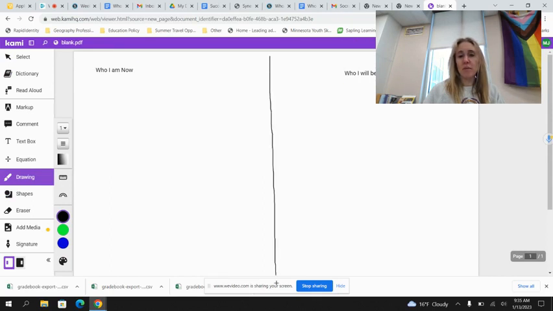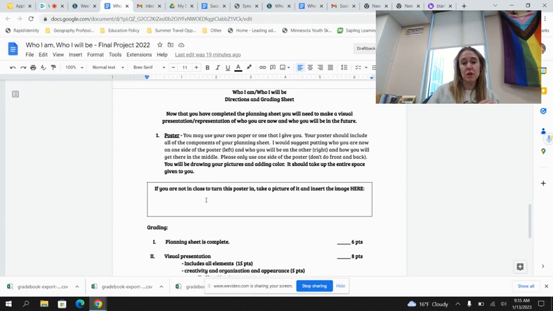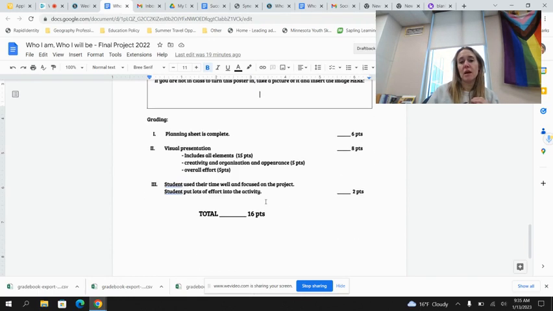You could even split your paper in half. You don't have to. And then over here, these are pictures of who I'm going to be. And then there's some sort of transition. So students try to create some sort of transition where they show how they're going to get from one to the other. So in order to turn that in, you can either take a picture of the poster that you created and insert it into this document right here, or if you do a digital copy, you can copy and paste the shareable link here.